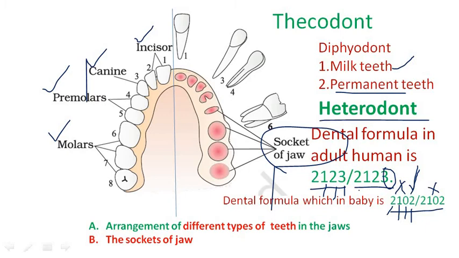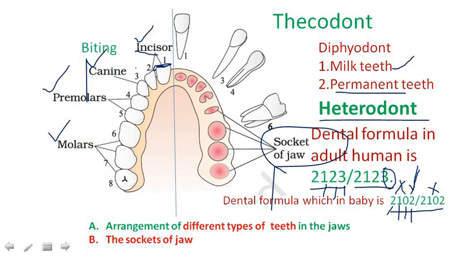Next, coming to the functioning of the different teeth present in the oral cavity. Next, coming to incisors. Incisors are commonly called front teeth. These are chisel in shape. Generally, they are useful for cutting and biting of food material.